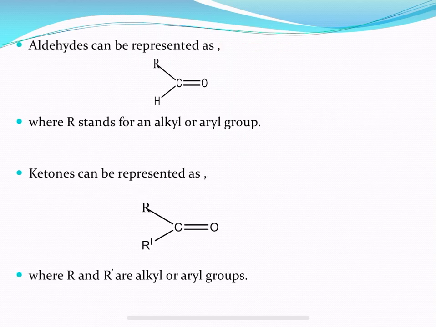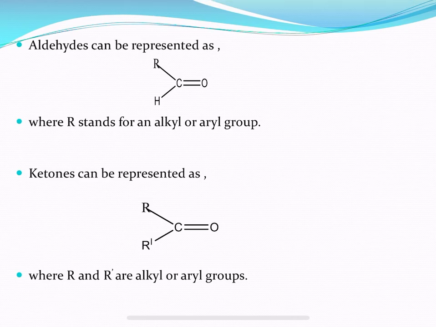If you see the general structure of aldehydes and ketones, aldehydes can be represented in this form. Here R stands for an alkyl or aryl group. We know that in organic chemistry, organic compounds can be linear, branched or cyclic and may have functional groups attached to them. Alkyl groups and aryl groups are two examples.